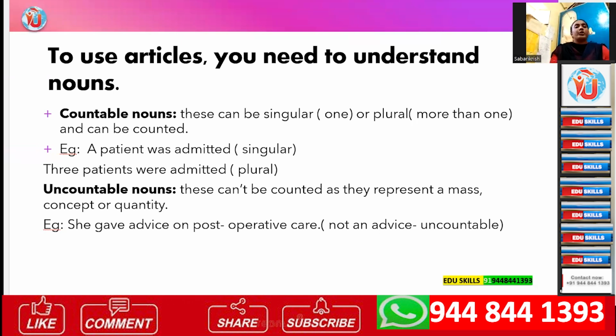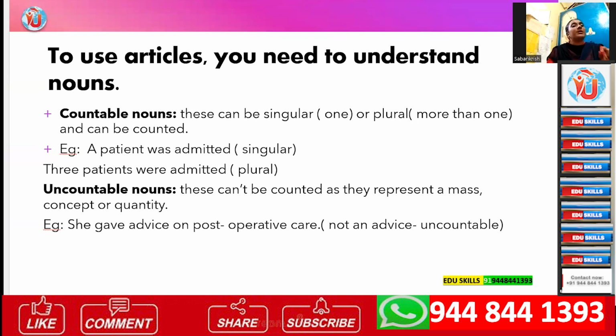Before using articles, we need to understand the nouns. What are nouns here? Countable nouns and uncountable nouns. A countable noun can be used in singular or plural. Singular means we count one, and plural means more than one. Can be counted means we can easily count it. This is a countable noun. Example: a patient was admitted. Here patient is singular, one. So singular or plural, easily counted. This is called a countable noun.